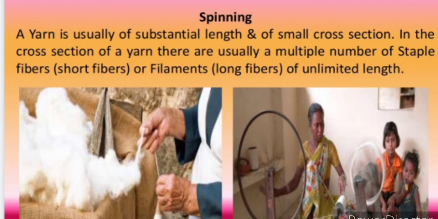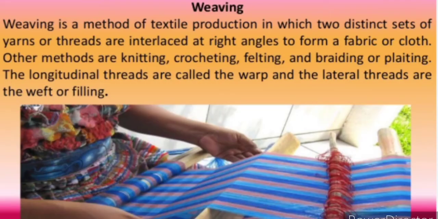Fine. Yarn made up of staple fiber is known as spun yarn. The procedure or process in correct sequence is known as spinning. That means the collection of the fiber and the spinning of the fiber takes place.